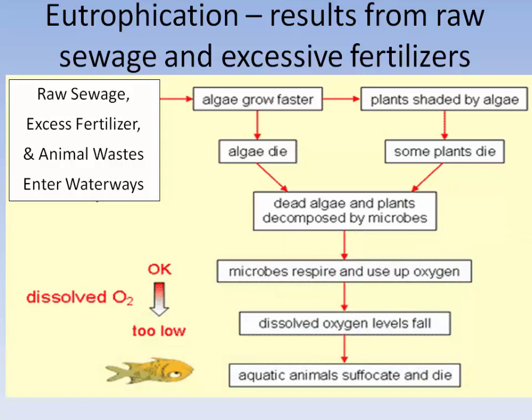As the bacteria in the water decompose the dead algae and plants, they use up the oxygen in the water. So the amount of oxygen in the water falls to low levels, and aquatic animals like fish, crabs, snails suffocate and die.